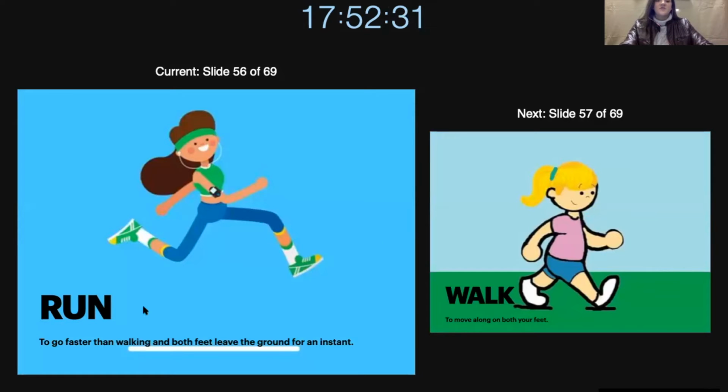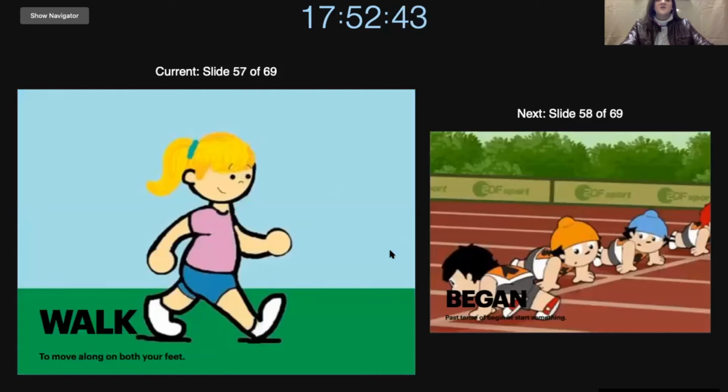The next one is run. Run means to go faster than walking, and both feet leave the ground for an instant. It can mean that you are trying to move fast. The next one is walk. So to move along on both your feet. So walk will look more like this instead of running or run, which is this.